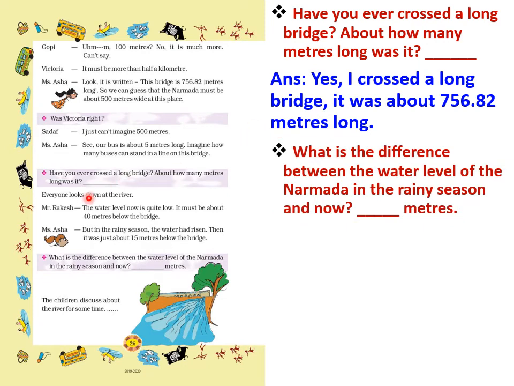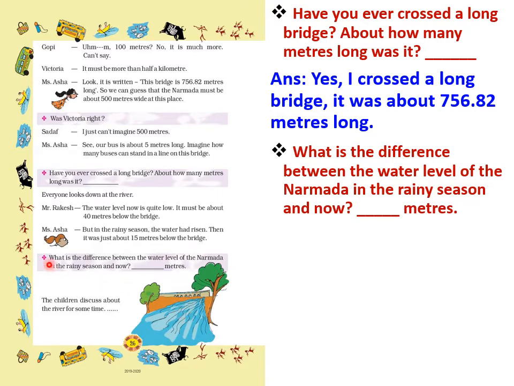Now everyone looks down at the river. Mr. Rakesh says the water level now is quite low. They are talking about the Narmada river. It must be about 40 meters below the bridge. Miss Asha, the teacher, is telling that in the rainy season the water had risen. In the rainy season the water comes up. Then it was just about 15 meters below the bridge.